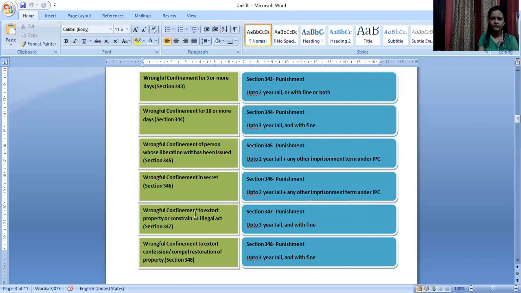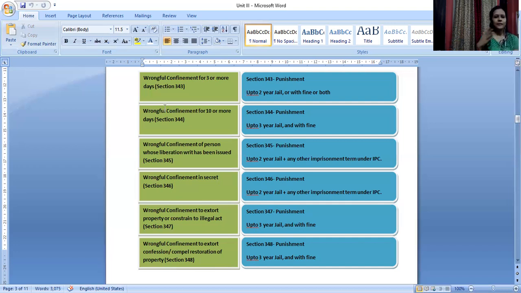Next, wrongful confinement to extort property or restrain to illegal act. Here, punishment will increase up to 3 years with fine. Wrongful confinement to extort confession or compel restoration of property. Punishment again will be 3 years of imprisonment with fine.